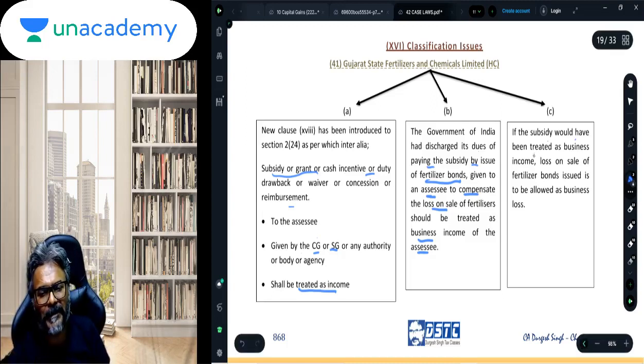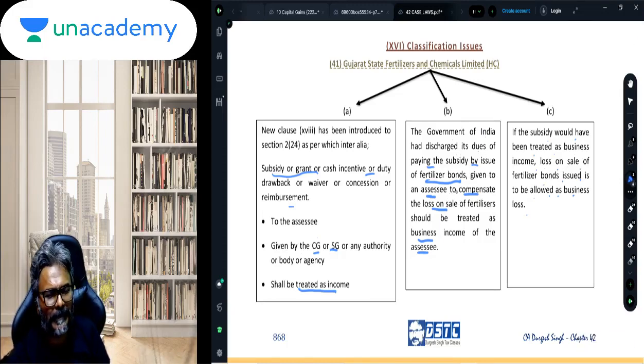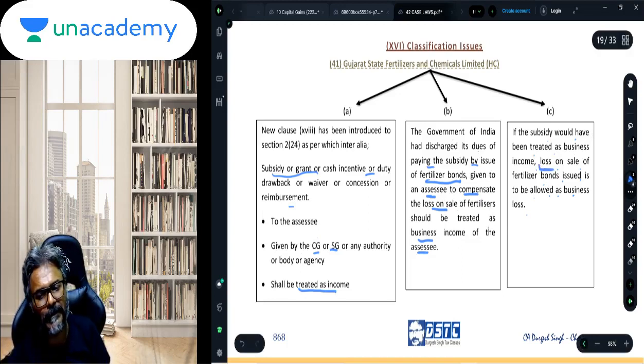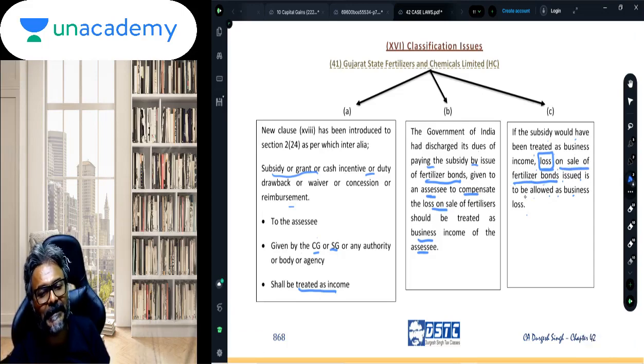If the subsidy has been treated as business income, loss on sale of fertilizer is to be allowed as a business loss. Same thing. So the government of India has discharged this by giving bonds to the SSC to compensate the loss of fertilizer, and it should be treated as business income. Now, supposing that fertilizer bond which I have sold is sold at a loss, then even that loss is going to be treated as what? As a business loss.